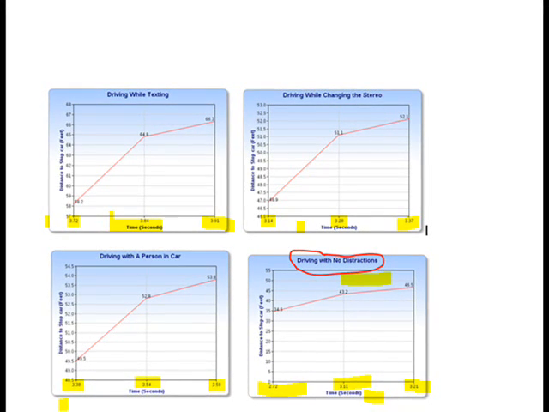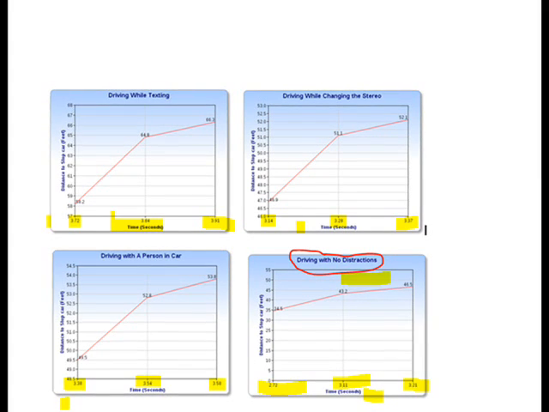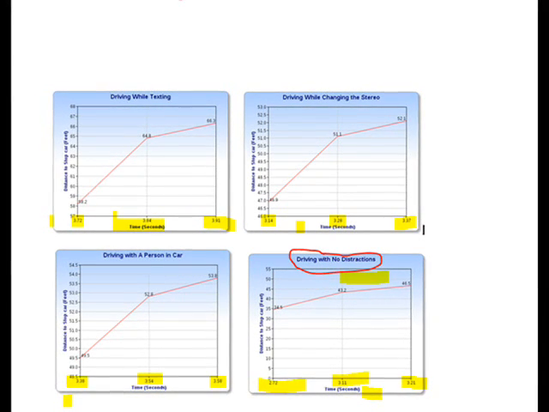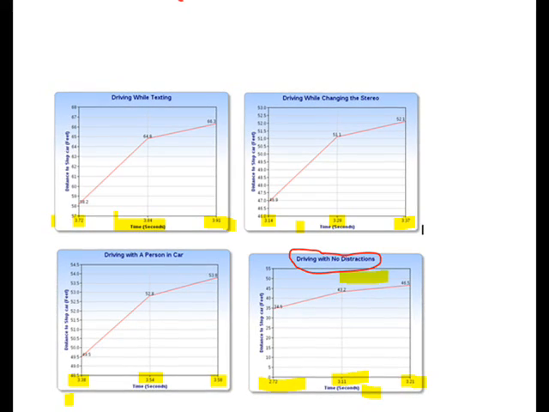For our conclusion, from this experiment, we can definitively conclude that driving while distracted, namely texting, can have a significant detriment on a person's reaction time as well as reaction distance.